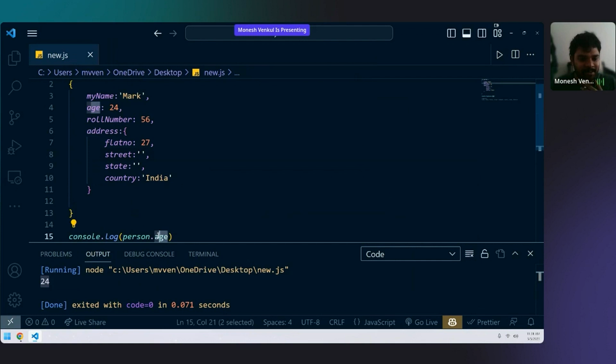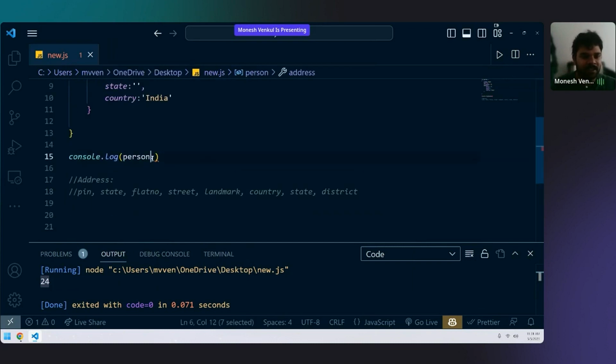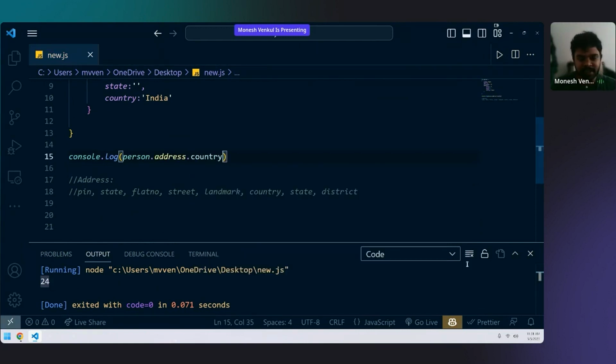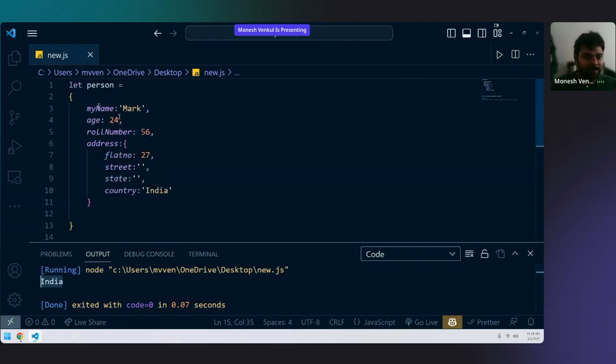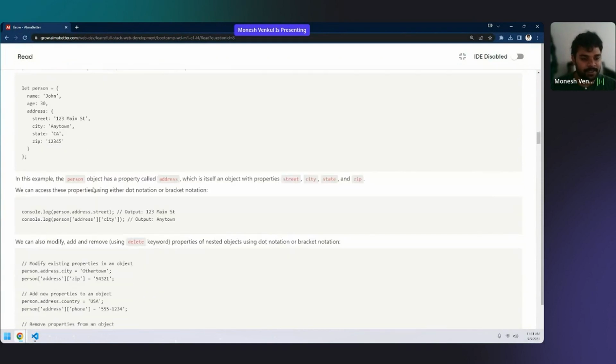Person.address.country is exactly right. Why? Because person is right there, right? Now where is country? It is in address. So let's go to address now. Person.address. Now what do we want? We want country. So this gives you India. Person, address, country. This is how you go inside, like we go inside the objects, accessing nested objects.